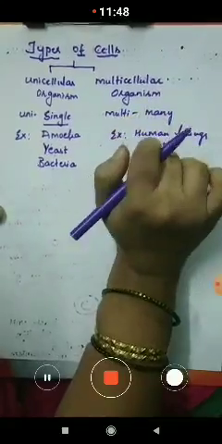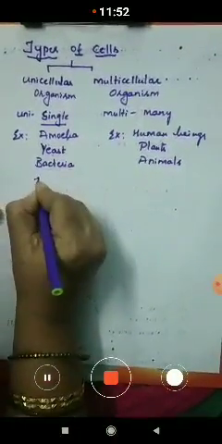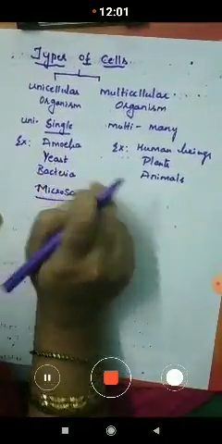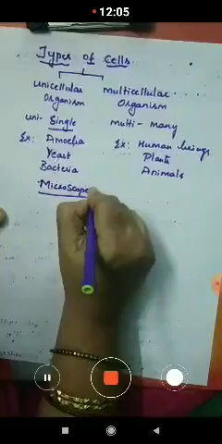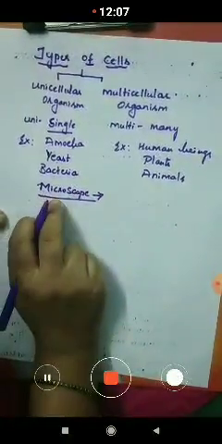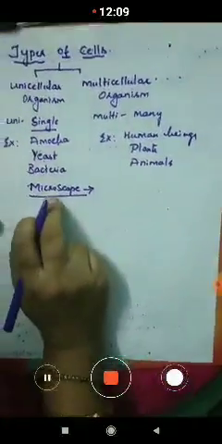The cells which are present in our body, or in the amoeba or yeast or bacteria, or in human beings, plants, animals, cannot be seen through our naked eyes. They can be seen only through an instrument called a microscope.